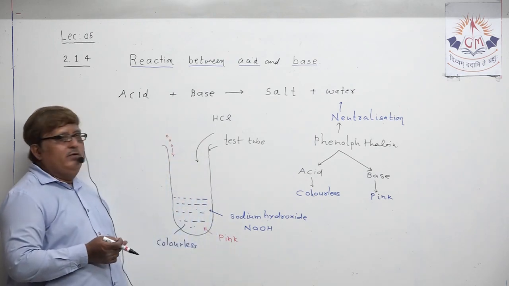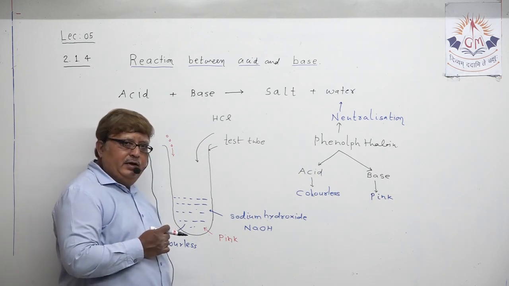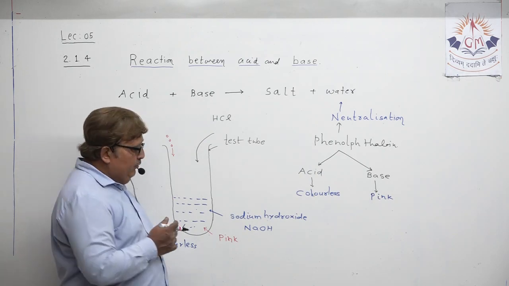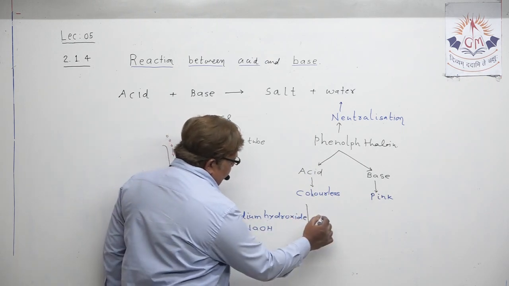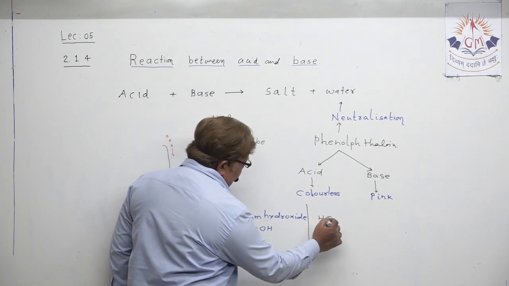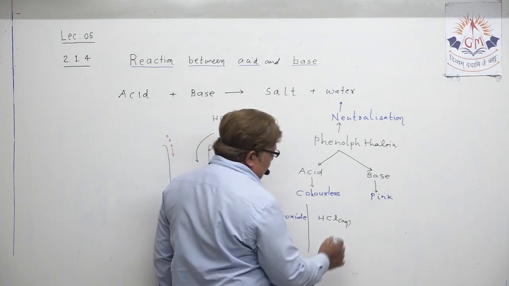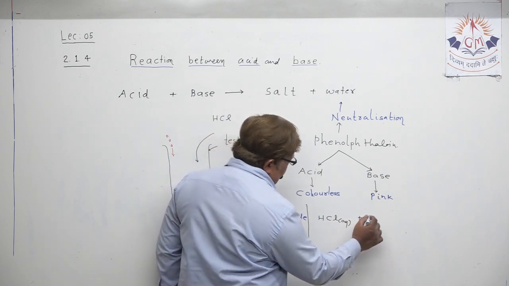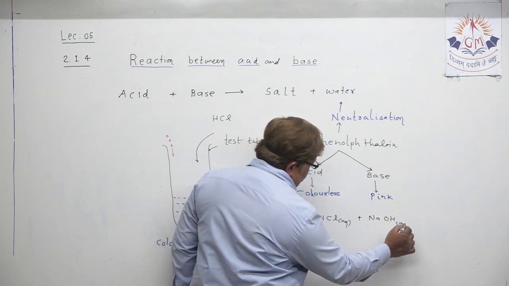Suppose you just have to write the chemical equation showing the relation between hydrochloric acid and sodium hydroxide. I am just writing here. What we have taken is HCl, always in dilute form, plus NaOH.